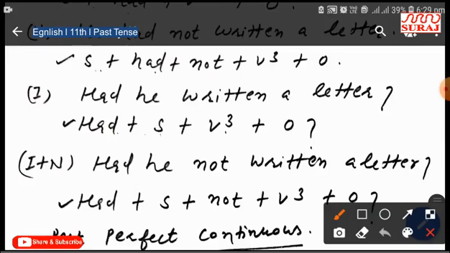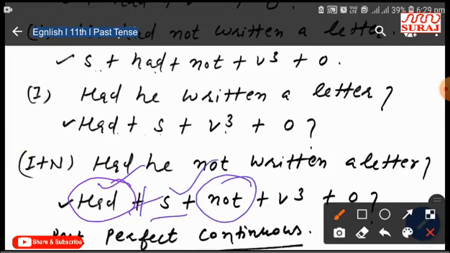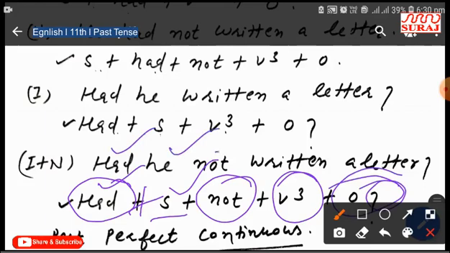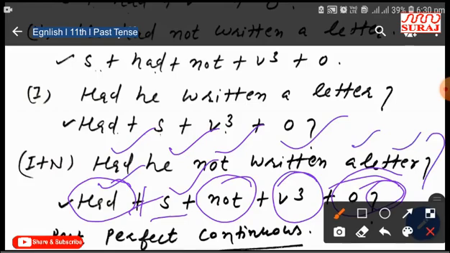In interrogative plus negative sentence, you can start from the helping verb. In past perfect, helping verb is had, and after that you should mention subject. After subject you should mention negative form not. After negative form not you should mention third form of verb, and after third form of verb you should mention object, and after object you should mention interrogative mark. The sentence for interrogative plus negative sentence of past perfect: had he not written a letter?